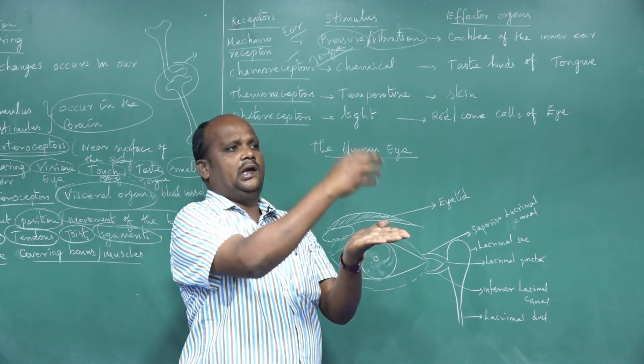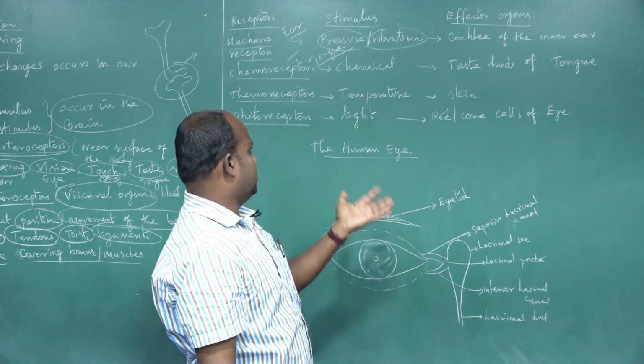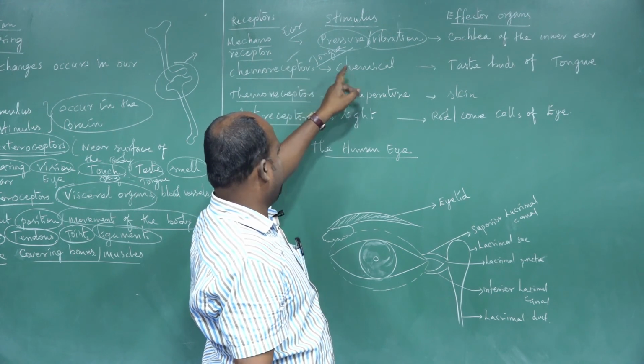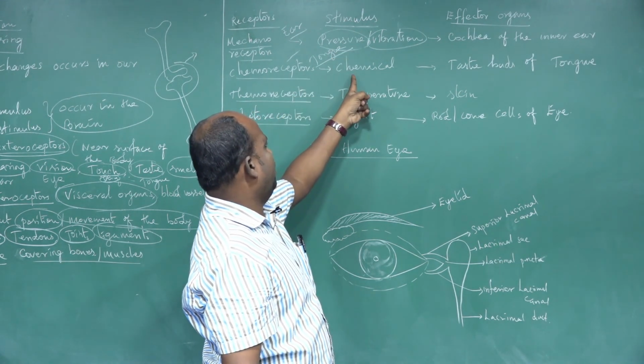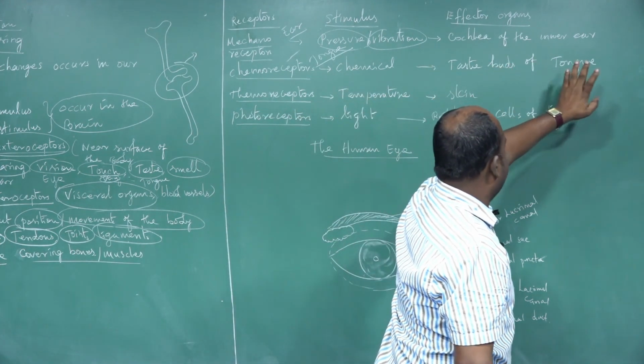The taste buds receive the chemical stimulus. So that is the chemoreceptor present in the tongue structure. The response organ is the tongue, and different types of taste are present in the tongue structure.